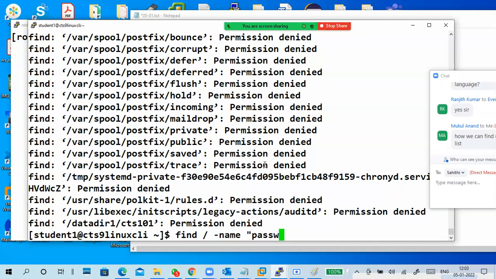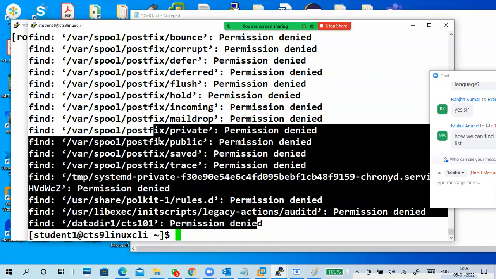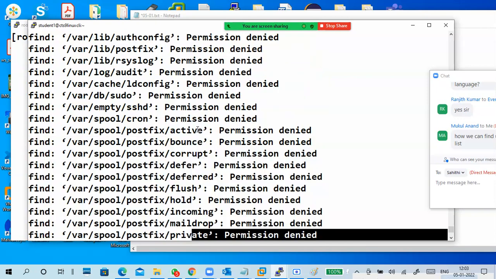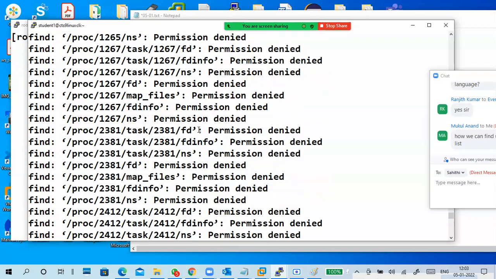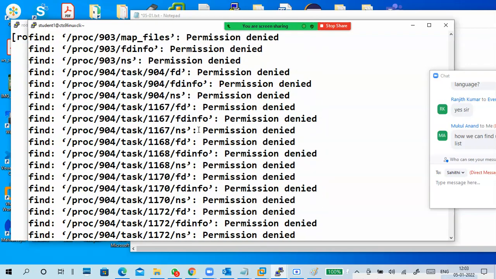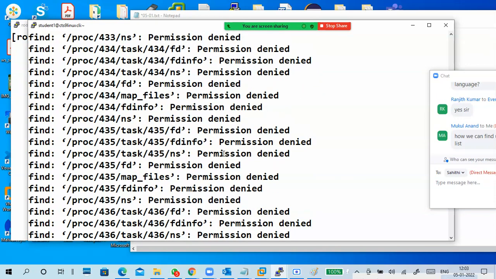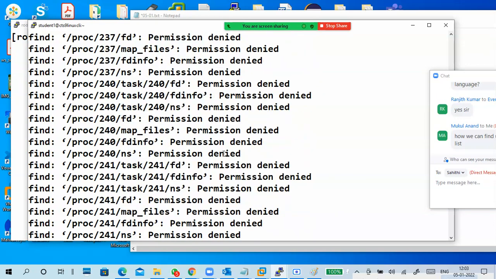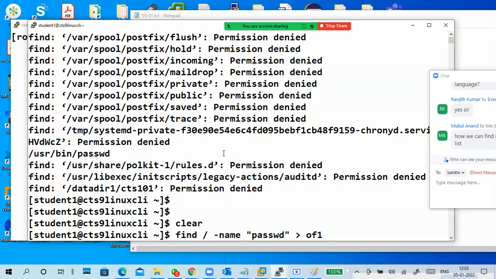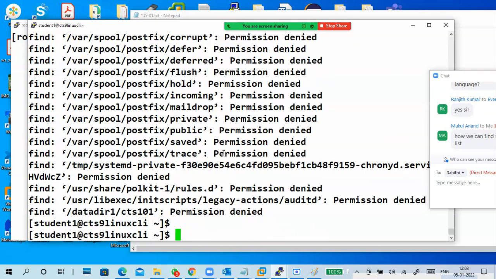Now, these are all errors. If you want, check it line by line. What you are getting are all errors only. You are not seeing any output like last time. So what I'm going to do is check the OF1 file.